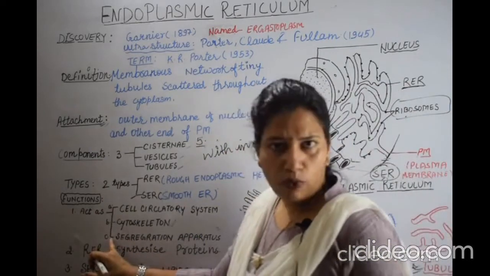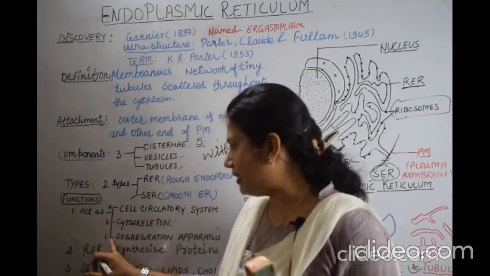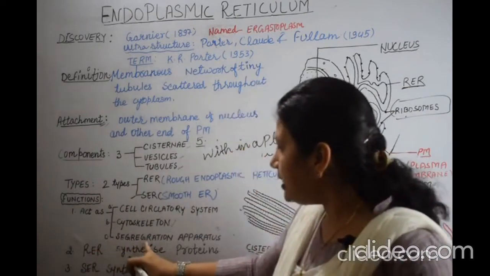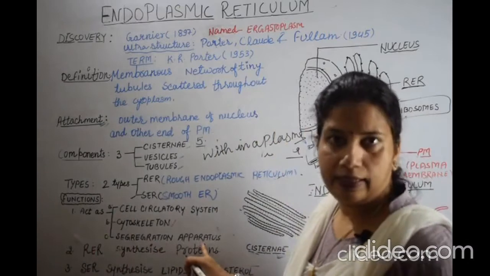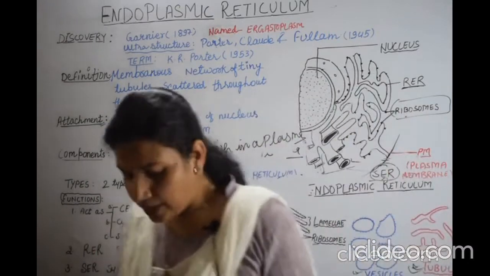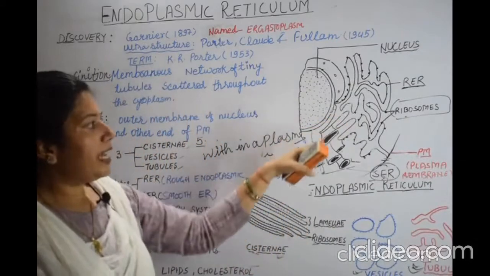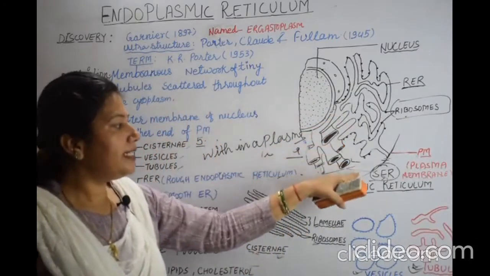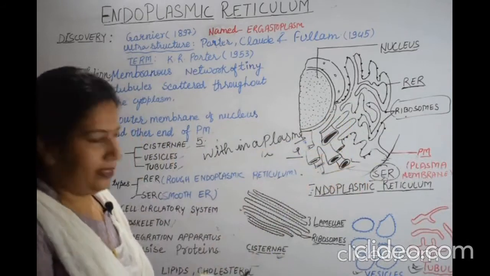Third one is quite different, so please try to understand: that is a segregation apparatus. The endoplasmic reticulum divides the cytoplasm into two parts.